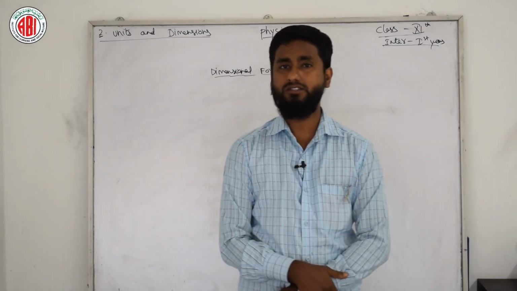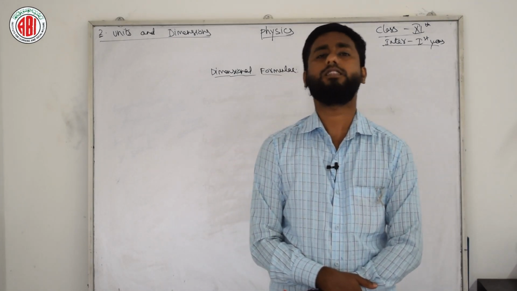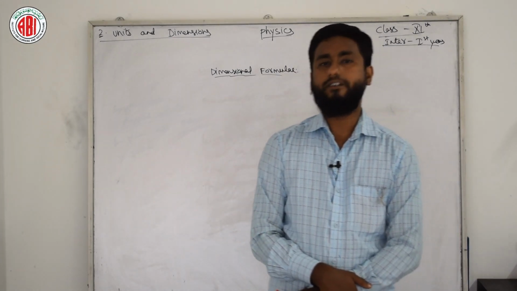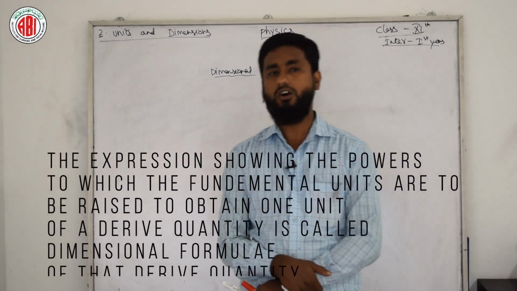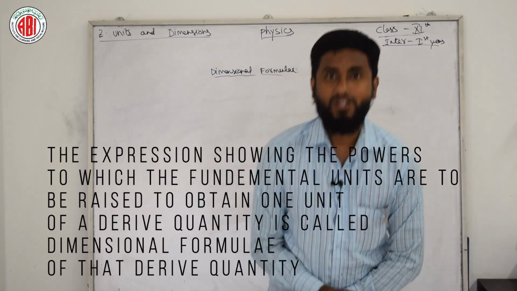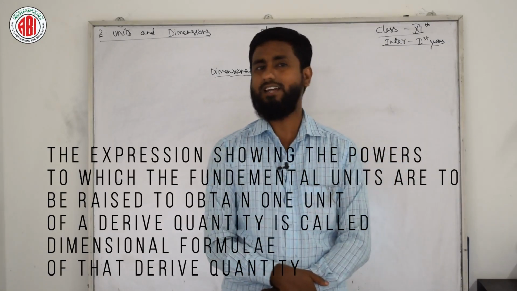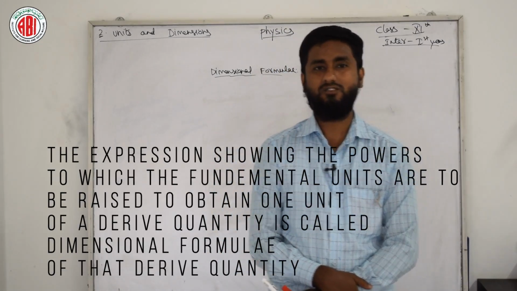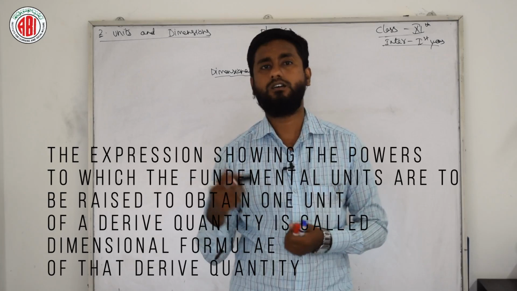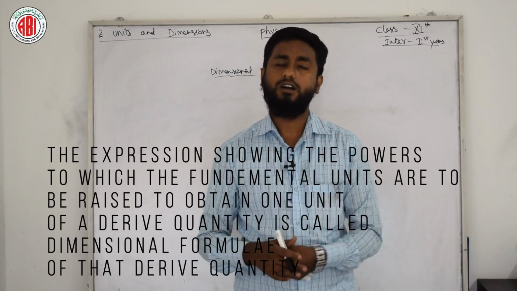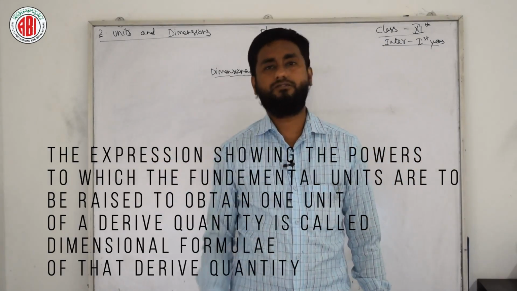Now, dimensional formulas. The expression showing the power to which the fundamental units are to be raised to obtain one unit of a derived quantity is called the dimensional formula of that derived quantity. As you can see on the screen, you can copy the definition. For the explanation I have to give an example, then you will understand automatically, but the definition you need to learn, write and keep with you.